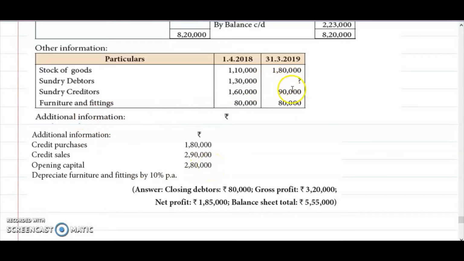Here one missing figure is given. Debtors opening is given, closing is not given. You may ask me why we need this closing when credit sales is directly given, and what is the need to prepare this. This has to be prepared and found out, and has to be posted in the balance sheet. So we need to know how much closing debtors we are having. That's why we are preparing this total debtors account. Okay, is it clear? Shall we proceed with the problem?